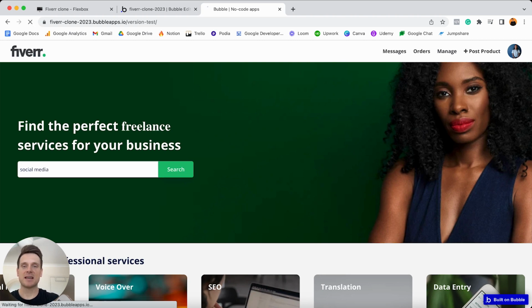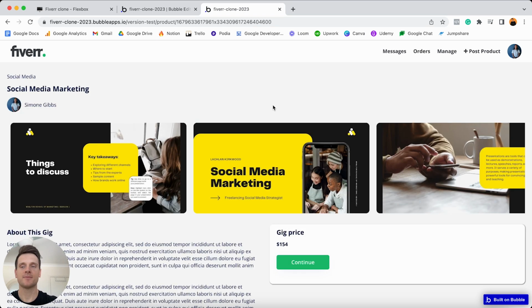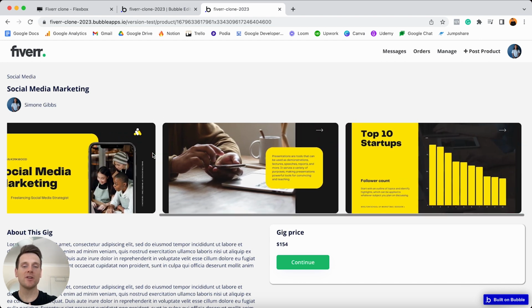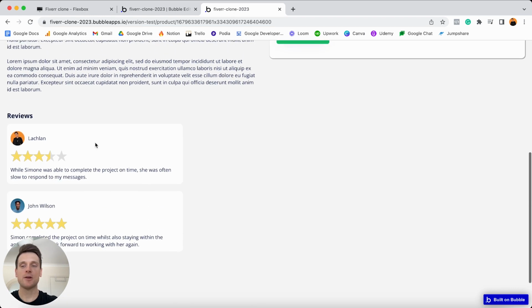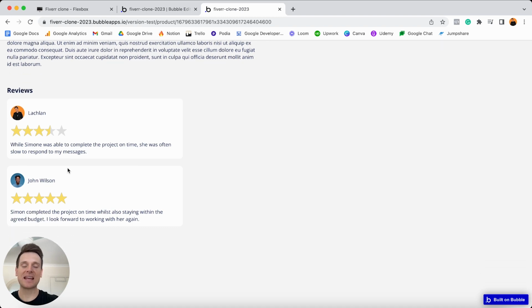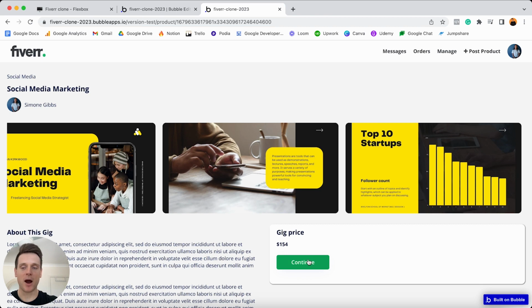I'm going to type this in, I'll perform this search, and it's going to redirect us through to a search results page, which I can see there's 2 product listings. From here, I can then select to view this full product. Now, when I select on that product, it's going to send me through to the full product page, where I can not only view a list of all of the images that have been uploaded to this product, but I can see a full description, a price, as well as any reviews that have been left for the freelancer that offers this product. But let's say I'd like to make a purchase and actually buy this service.